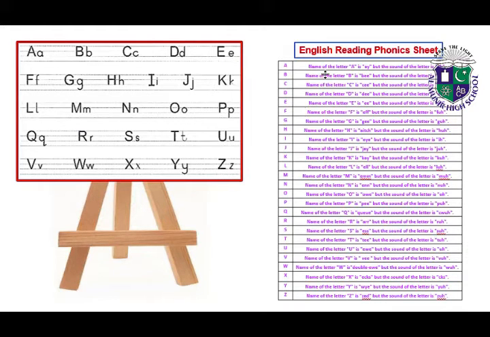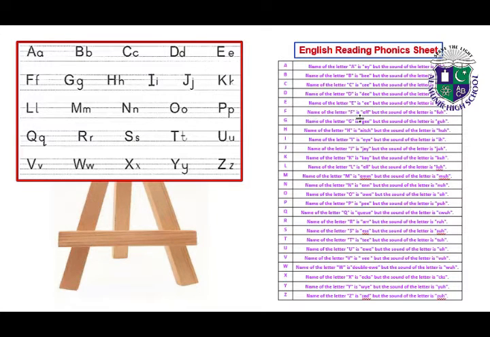Okay, let's start reading. Name of the letter A is A, but the sound of the letter is A. Name of the letter B is B, but the sound of the letter is B. Name of the letter C is C, but the sound of the letter is C. Name of the letter D is D, but the sound of the letter is D. Name of the letter E is E, but the sound of the letter is E.